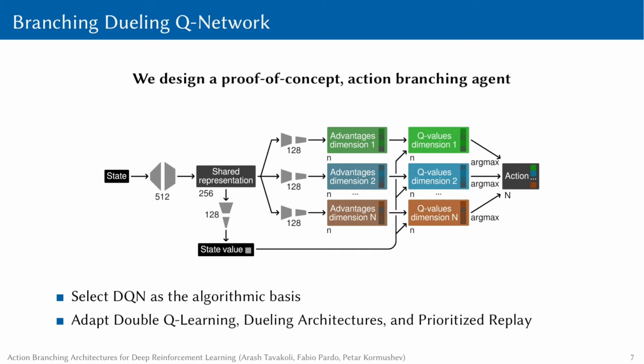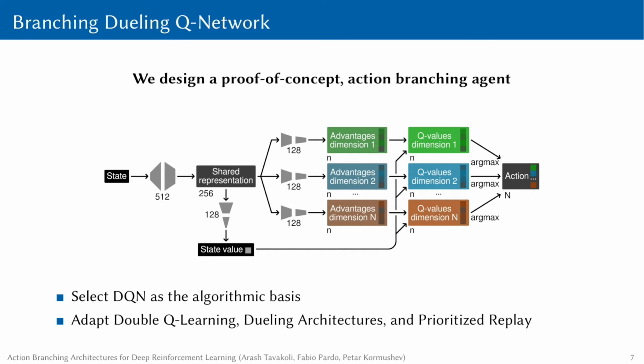As demonstrated here, when a state is provided at the input, the shared network module computes a latent representation that is then used for evaluation of the common state value and the distributed action advantages. The state value and the distributed advantages are then combined via a special aggregating layer to output the Q values for all sub-actions and across all action dimensions. These Q values are required for training the network. For acting, the distributed advantages on the action branches are sufficient to select the sub-actions across all action dimensions.